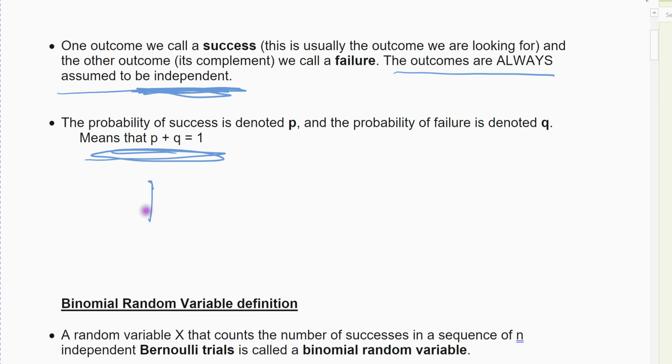So if I know the probability of p, I can find the probability of q by taking 1 minus p, or vice versa. If I want to find the probability of p, I can take 1 minus q, right? Because they're complements of each other. So if I have a 30% chance of p occurring, there's a 70% chance of q occurring, right? Because they have to add up to 1, like one set of branches on a tree has to add up to 1.